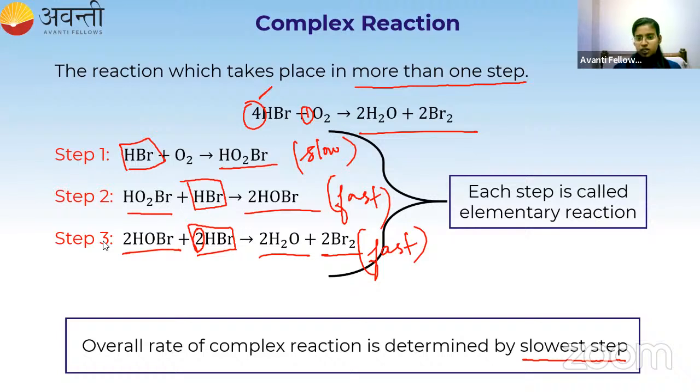The slowest step in a reaction is called the rate determining step. Yeah, very good, Balmiki. You are correct. The slowest step in a reaction is called the rate determining step. Rate is determined by the slowest step. That slow fast information will be given to you in the question. You don't have to worry. So this is all about elementary and complex reactions. You have to study the definition for both the reactions and the rate determining step. That's all.